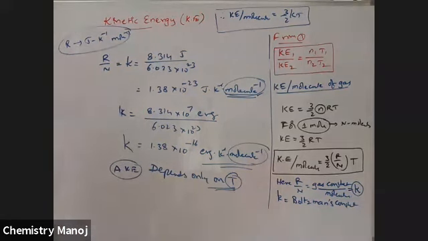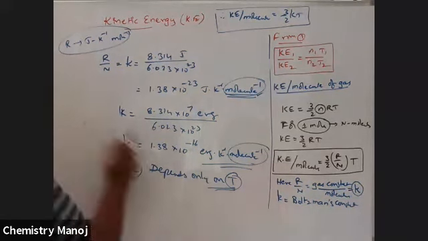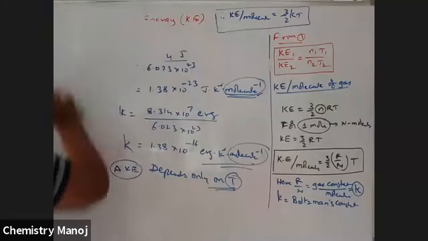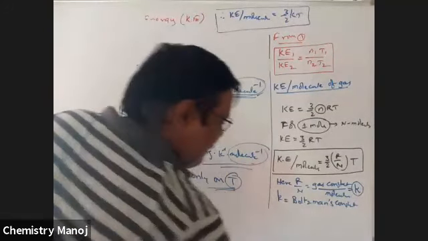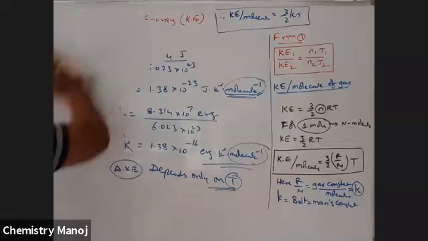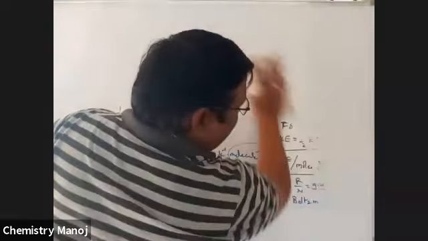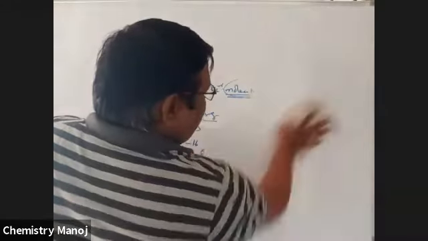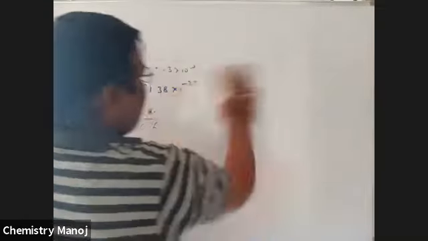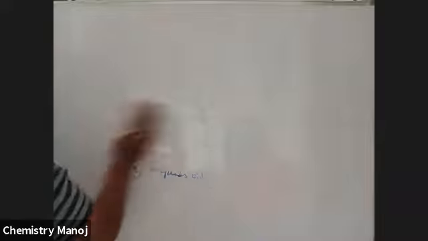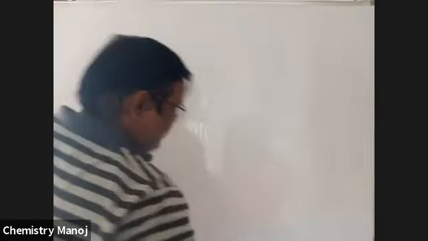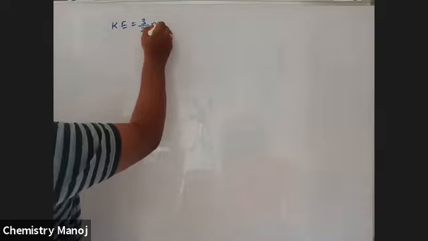Finally, the only relations required for us are: KE is equal to 3 by 2 nRT.